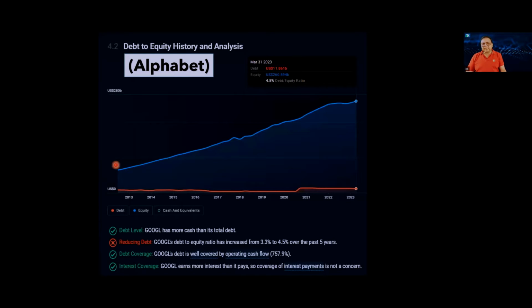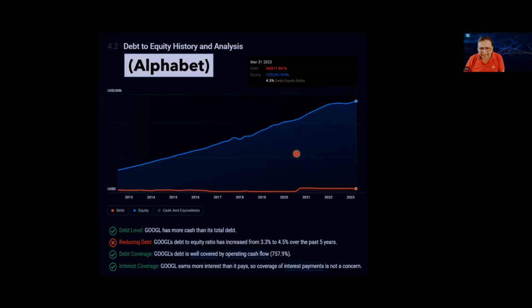Now we will check the debt equity ratio of the company. This blue curve represents the equity, while the red color represents the debt of the company. So at a glance, we can see equity far exceeds the debt over here. So debt equity ratio currently stands at 4.5%, which means the company has more cash than the total debt.